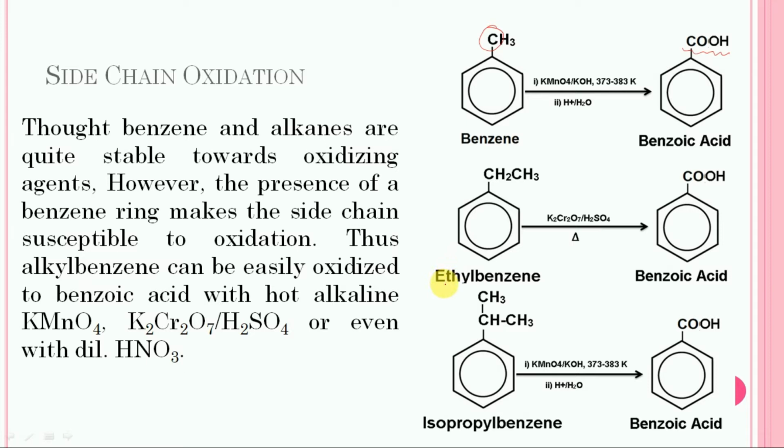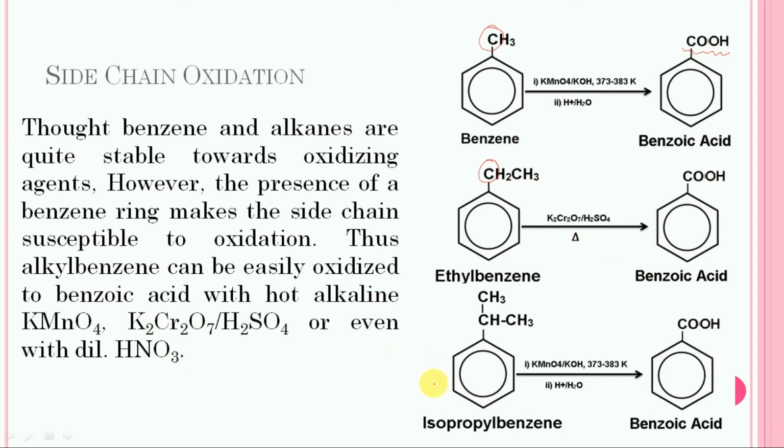In this case, ethyl benzene is subjected to oxidation with potassium dichromate in acidic medium, and the oxidation will take place on this carbon, and finally it will change into a carboxylic group. So ethyl benzene is also changed into benzoic acid.